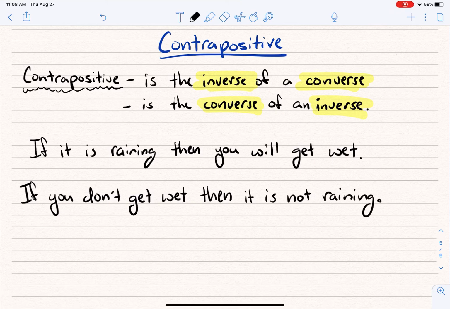Now think about this. I know there's so many nots in this statement that it's difficult to think through, but think through this. If you don't get wet, if you make it through the whole day and you don't get wet, you don't get in the pool, no shower, no running, no nothing, you don't get wet, then it is not raining. And that's absolutely true. If this first statement's true, if it's raining, then you're going to get wet, well, then there's no way we could make it through the whole day and not get wet and it still be raining. So we can conclude that this is true. If you don't get wet, then it is not raining.